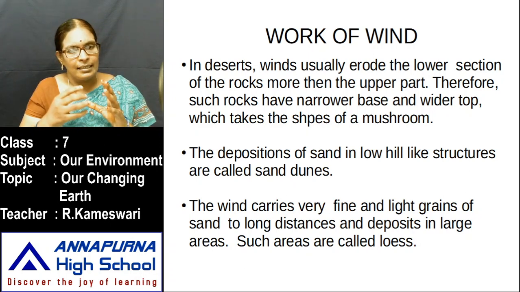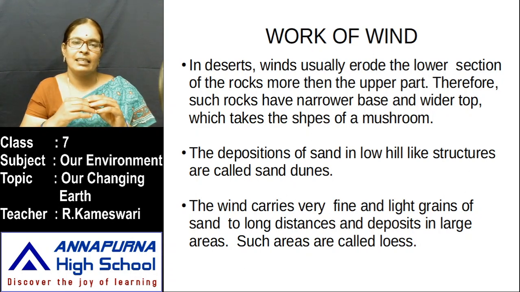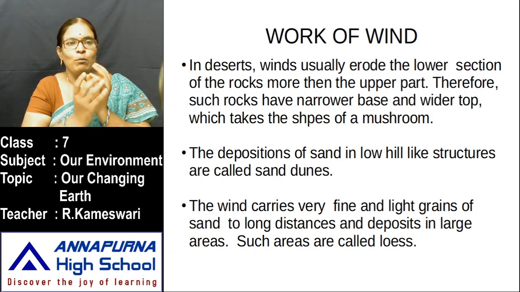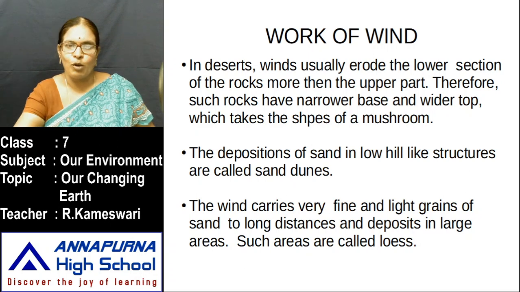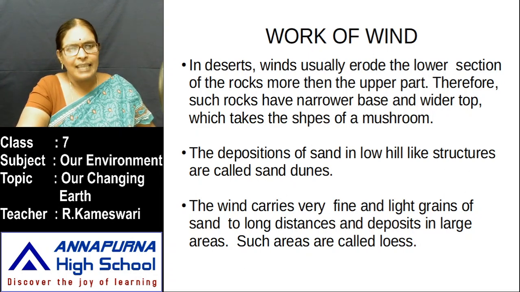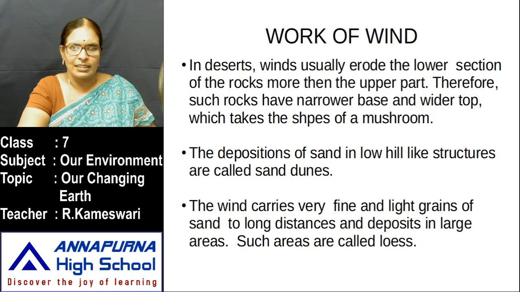The wind destroys the lower section of the rock, but the top part stays. Therefore, the top is too big and the bottom part is too small. That's why it appears like a mushroom. These rock shapes are called mushroom rocks.